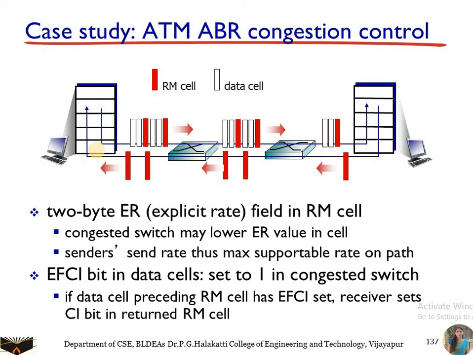Next, the EFCI bit in the data cell. EFCI stands for explicit forward congestion indication bit. If this bit is set to 1, it indicates that if the data cell preceding the RM cell has the EFCI bit set, the receiver sets the CI bit in the returned RM cell. So if the receiver receives a cell with the EFCI bit set to 1, the receiver sets the congestion indication bit and returns it to the sender. Explicitly, the sender is told that there is congestion in the network.